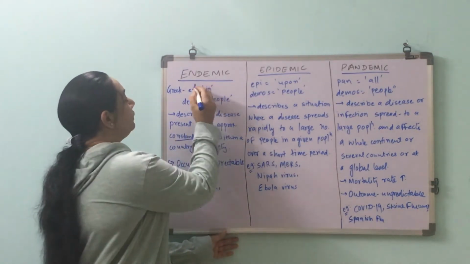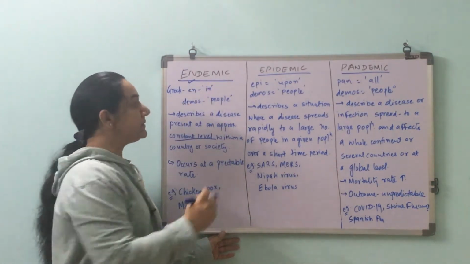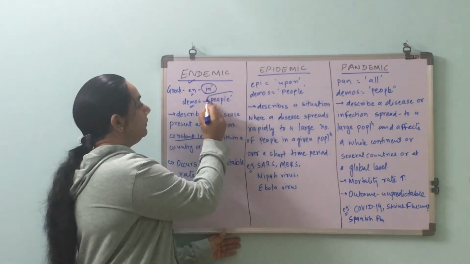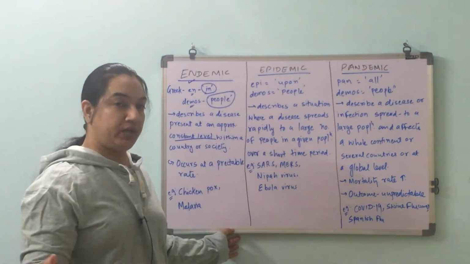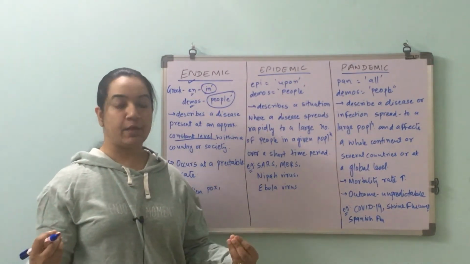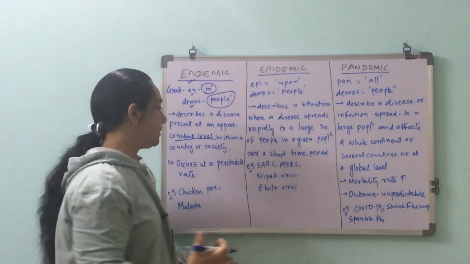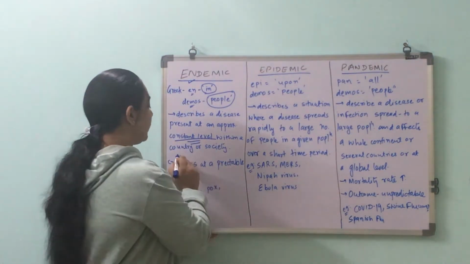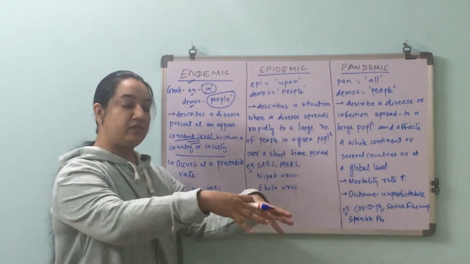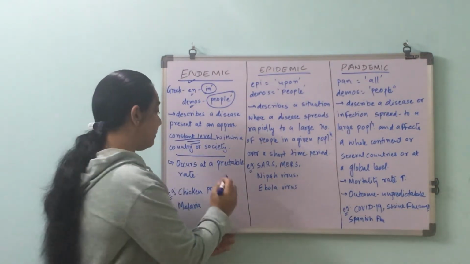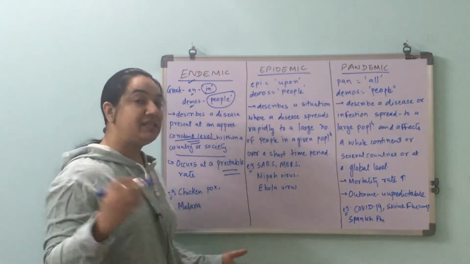The meaning of the word endemic in Greek is en means in and demos is people. So endemic is a situation when any infection or a disease is happening at a constant rate, at a constant level within a specific region, a specific society or a country. And it is predictable. Okay, the important word over here, it is predictable.